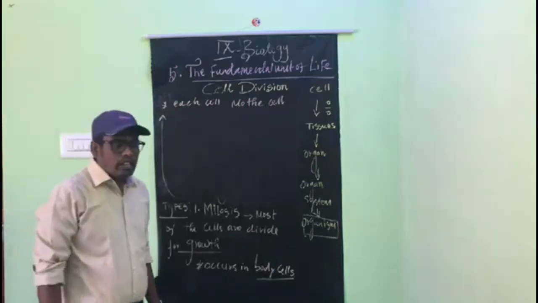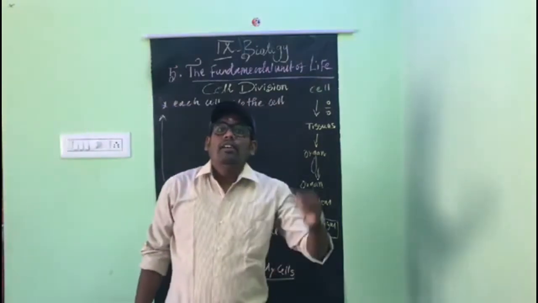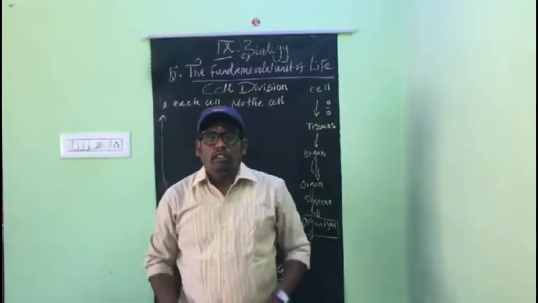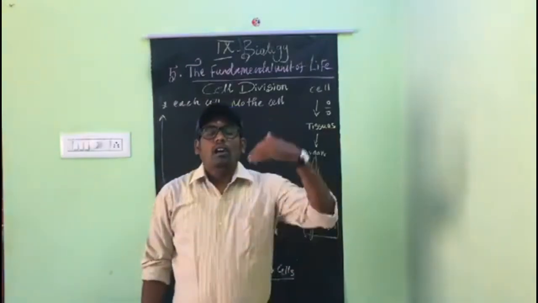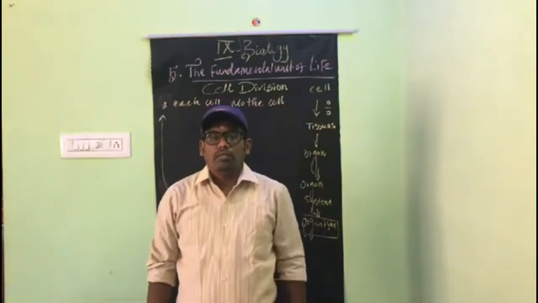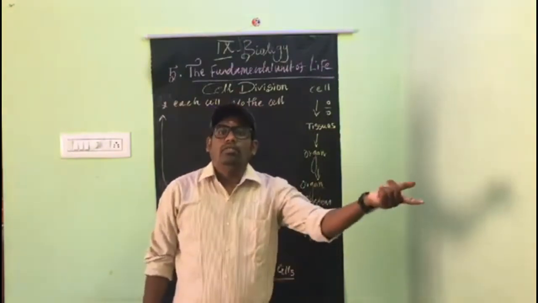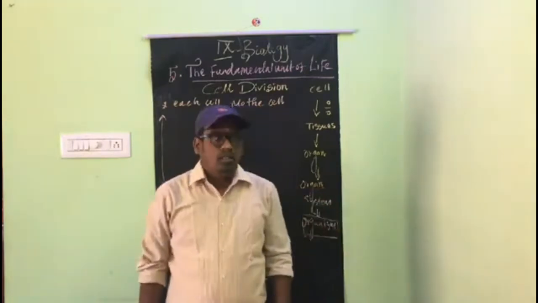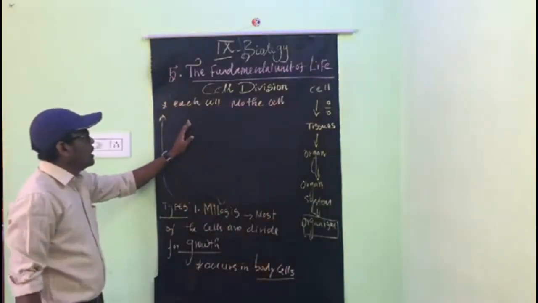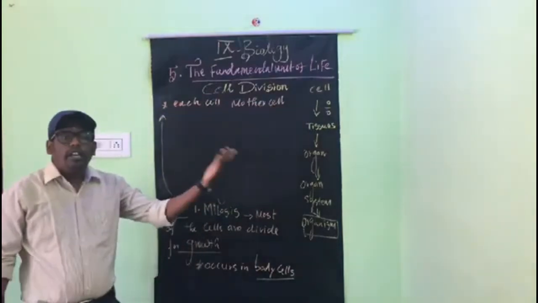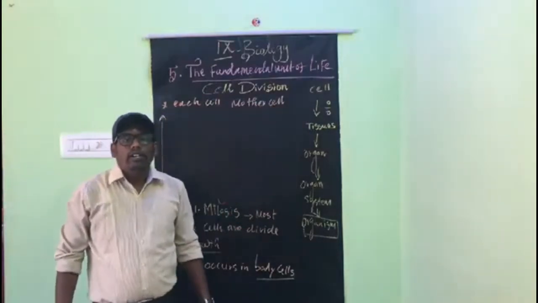Every cell is called a mother cell. Why is every cell called a mother cell? Because every cell is able to divide. After division, new cells are formed, and the new cells will again divide. So that is also a mother cell. So in mitosis, each cell is called a mother cell because each cell is able to divide.